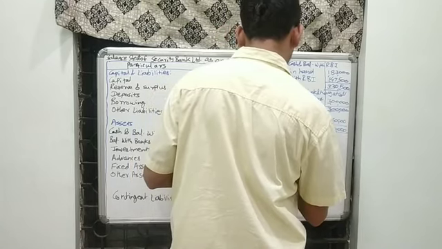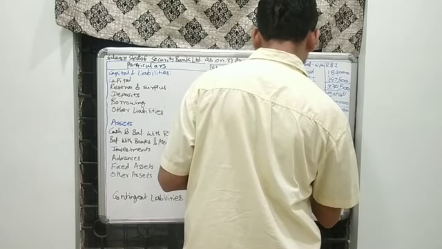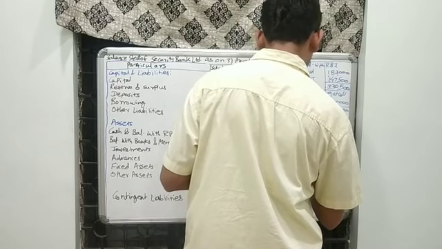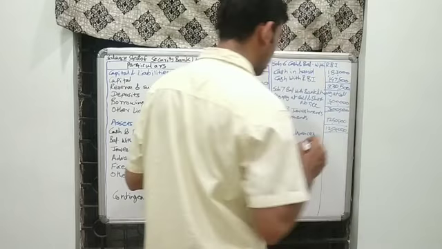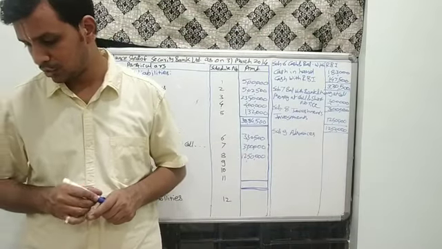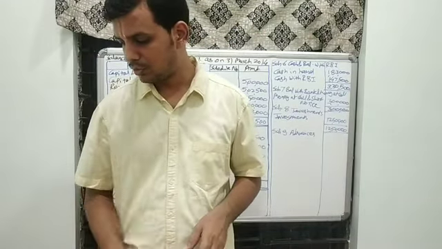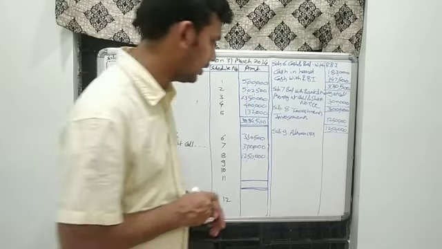Then is schedule 9 for loans and advances which are given by the bank to its customers. What is provided in the question? First is bills discounted and purchased of rupees 1 lakh.